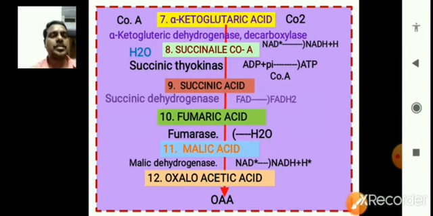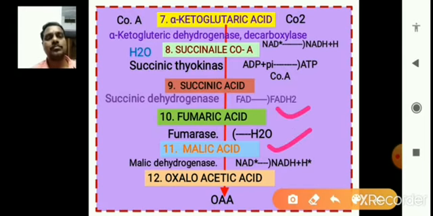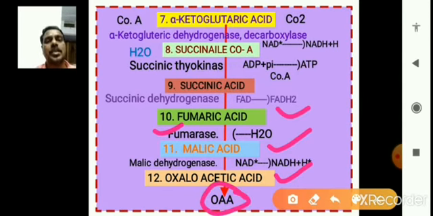The fumaric acid is formed into malic acid. Water is added to the fumaric acid in the presence of fumarase, and the fumaric acid is converted into malic acid. Finally malic acid is converted into oxaloacetic acid, OAA, with the help of malic dehydrogenase. Malic dehydrogenase is very important for the formation of oxaloacetic acid. So this is a four carbon molecule, oxaloacetic acid.